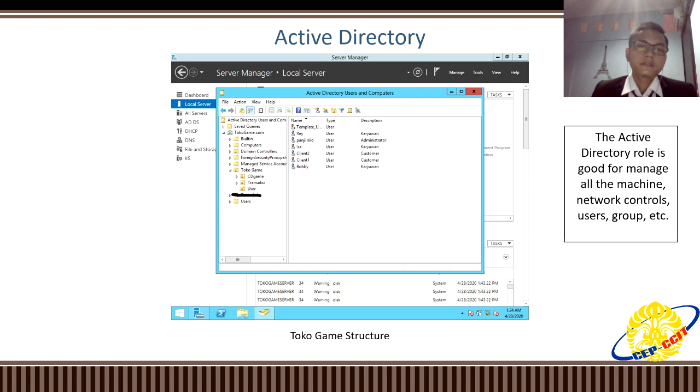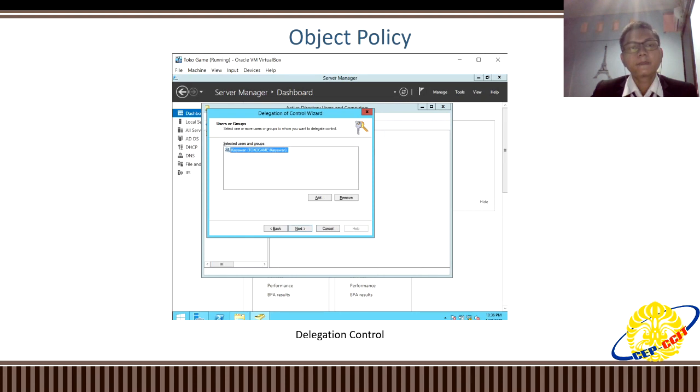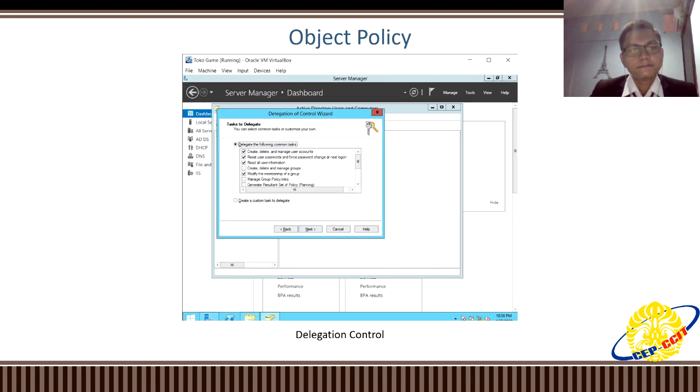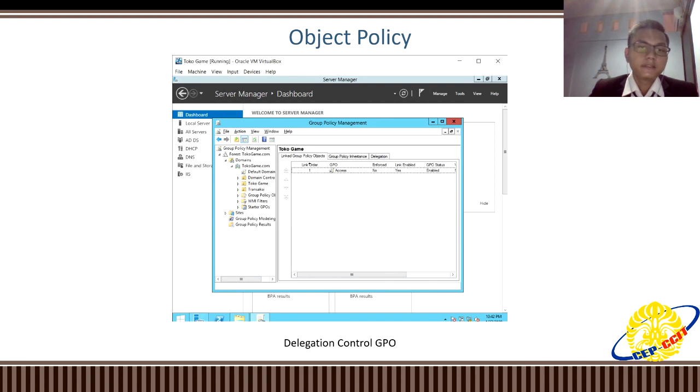So as you can see, there is Ray as karyawan, Isa as karyawan, Panjinelo as administrator, and we have 2 clients or 2 customers, and Bobi is karyawan. And this is the object policy, the delegation control. You can give the common task that you want to. And this is the example.